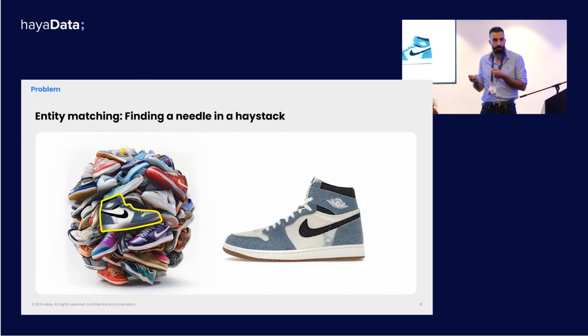But really, I didn't solve the problem yet. I only pushed it forward a little bit, right? Because now I need to somehow use the noisy information of the listing to figure out which out of the millions of different products that exist in the catalog is the correct product that I should match my item to, right? So we need a really good entity matching solution.